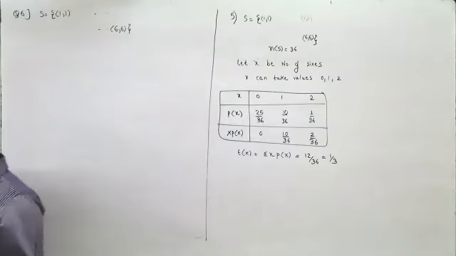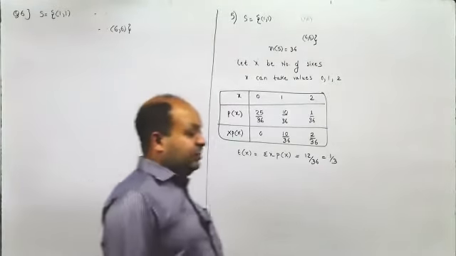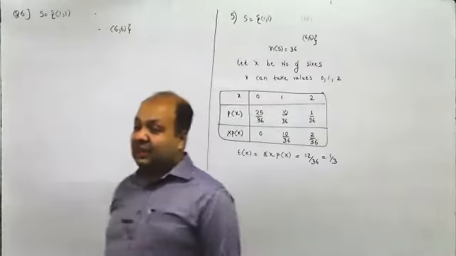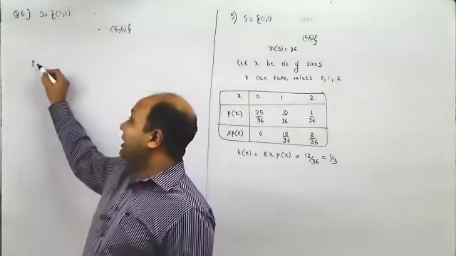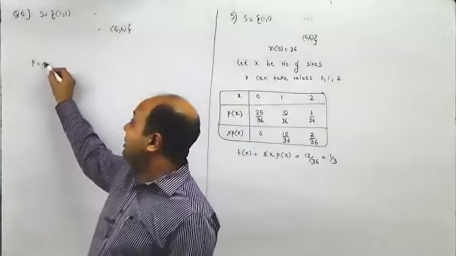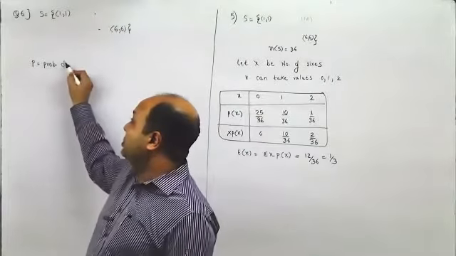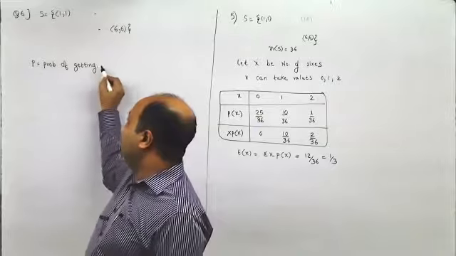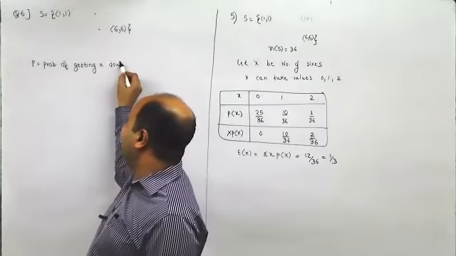Now, if getting a doublet is considered as success, doublet means what? 1, 1, 2, 2, 3, 3. It is considered as success. So that means probability of getting a doublet in one attempt is what? One attempt with 2 throws. When 2 dice are rolled, getting a doublet in one attempt.